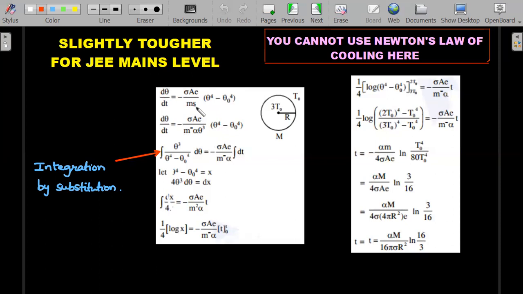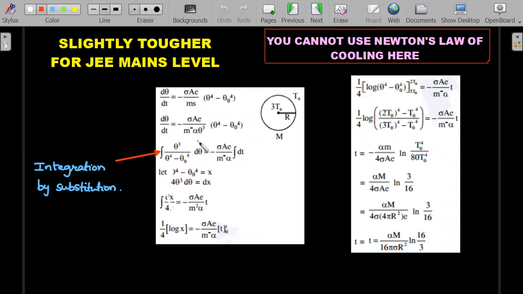He made it simple by giving the specific heat as a function of theta cube. So there is the magic here. If you are patient enough not to worry in the exam, you would have got this. This theta cube goes onto that side, brings this theta power 4, and gives you a nice integration by substitution. If theta power 4 in the denominator is substituted as some x, this numerator entirely is the dx. Can you see that? It makes it a very easy integration.